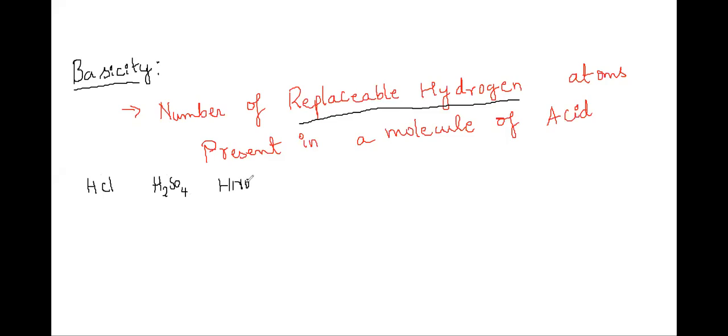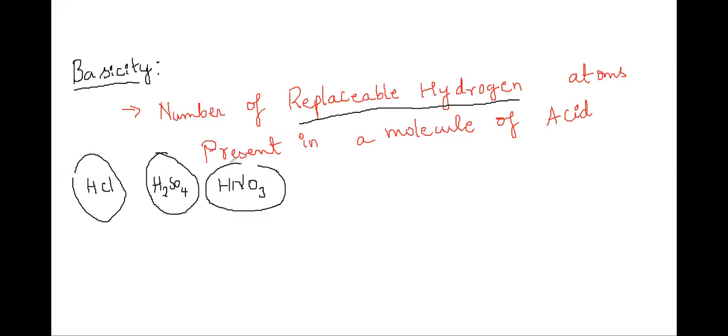HNO3 is an acid. In these cases, you can all see that there is a hydrogen present. So what do you mean by replaceable hydrogen?